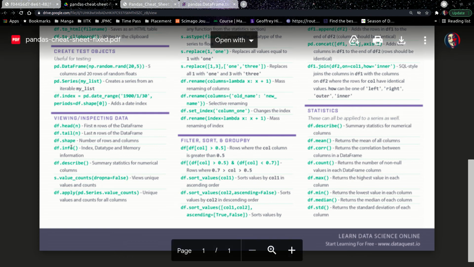Another thing to note is that you can also have value counts, right? Which was not present in the earlier cheat sheet. So what does value counts mean? It gives you the unique values and how much count is present for each, right? I'll tell you more about this.